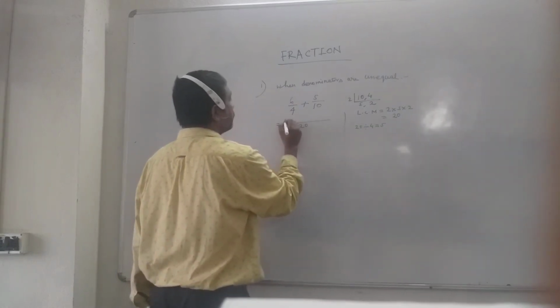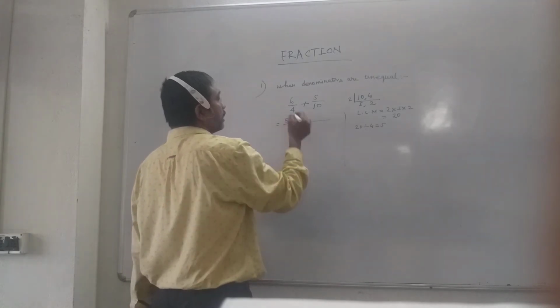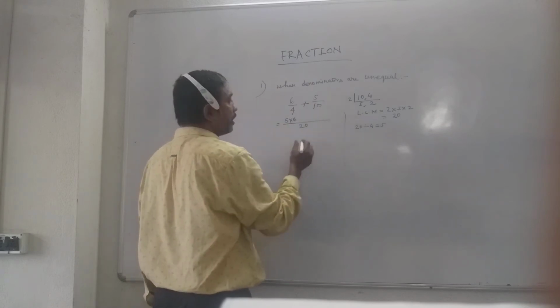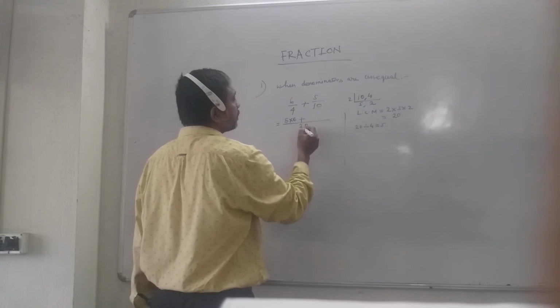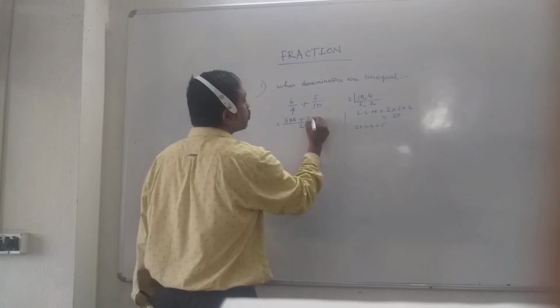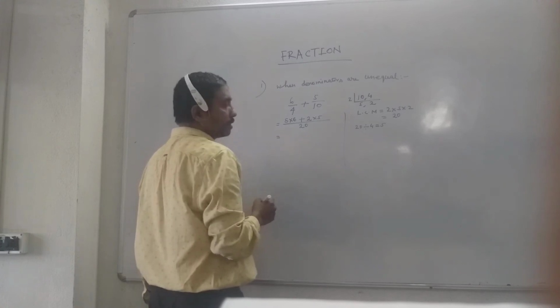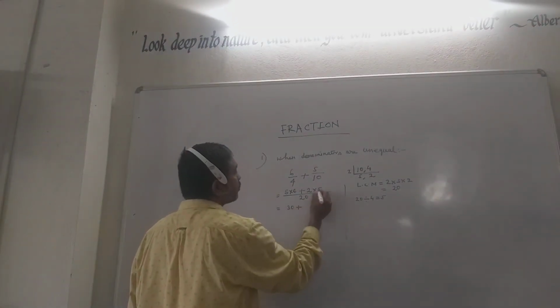So 5 multiplied with 6. Divide by the denominator, multiply by the numerator. This is the process. Next, 10 divides 20 gives 2. 2 multiplied with 5. So now 5 sixes are 30, plus 2 fives are 10.